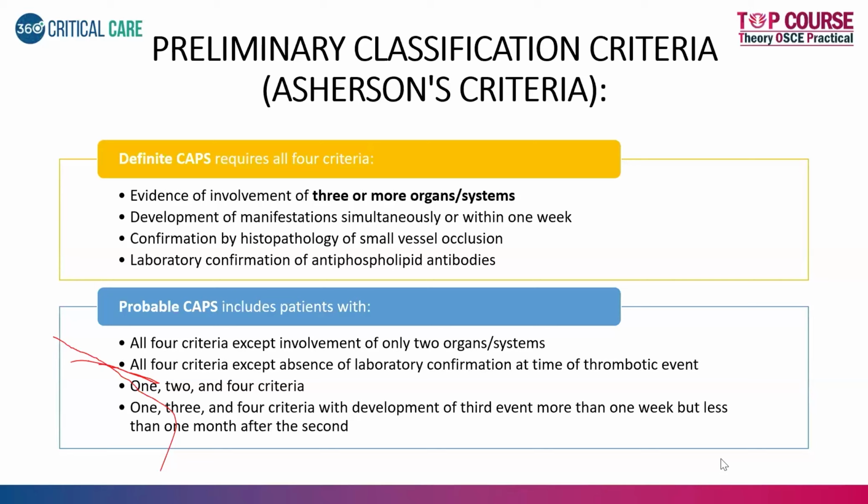So what is probable CAPS on the other hand? Wherein all the major criteria, like the earlier criteria, are not met, but two or more organ systems get involved, they fall under probable CAPS. So again, the timeline cannot be met. One of the four criteria will be met. All of them fall under probable CAPS.